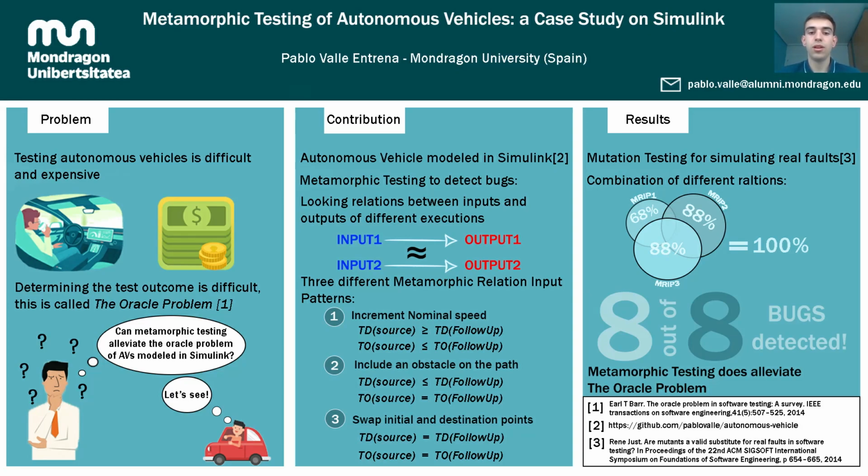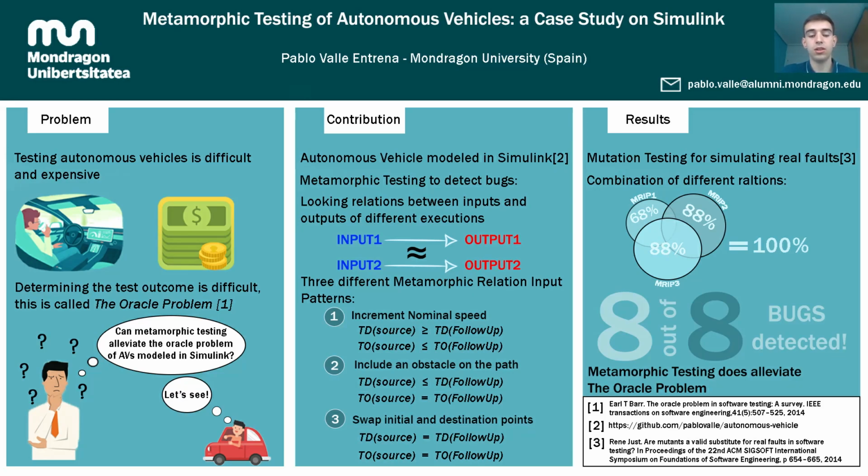For each metamorphic relation, a metamorphic relation input pattern has been defined, which describes the input relation between the source and the follow-up test case exploited in different metamorphic relations. Specifically, we define the following three metamorphic relation input patterns. The first one is increasing the nominal speed. The follow-up test case is constructed by increasing the nominal speed. When this happens, the time to destination of the follow-up test case should be similar or lower than the source test case, and we can also define something similar for the trajectory offset, as when the speed is increased, the car becomes more difficult to control.